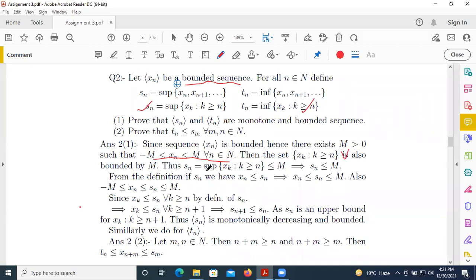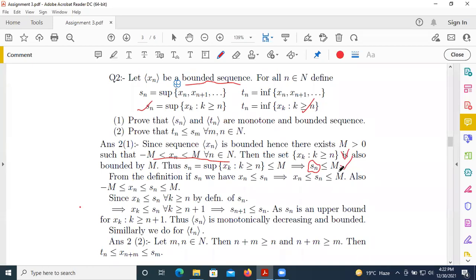Thus Sn, equal to the supremum of xk, k greater than or equal to n, is less than or equal to m, which implies that Sn is bounded by m, because Sn is a supremum, and the supremum is the least upper bound. The least upper bound is always less than or equal to any upper bound.